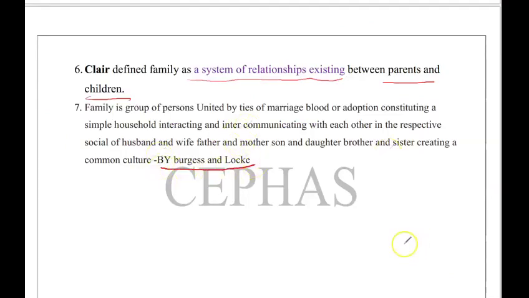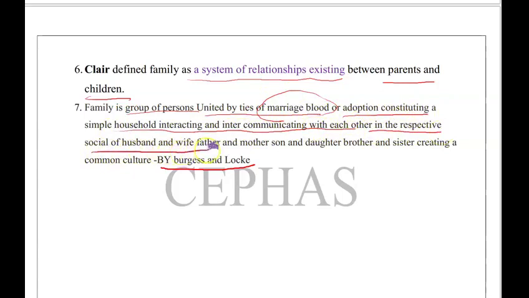They said the family is a group of persons united by the ties of marriage, blood or adoption, constituting a single household, interacting and intercommunicating with each other in their respective social roles of husband, wife, father, mother, son, daughter, brother and sister, creating a common culture.